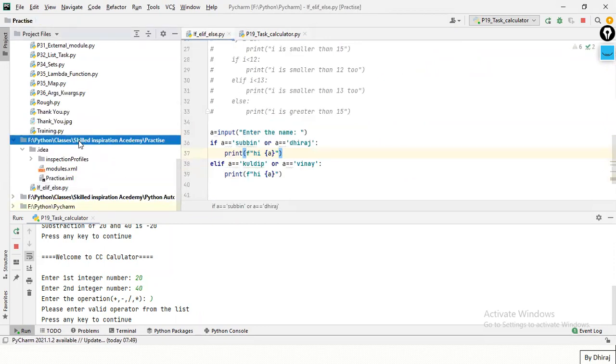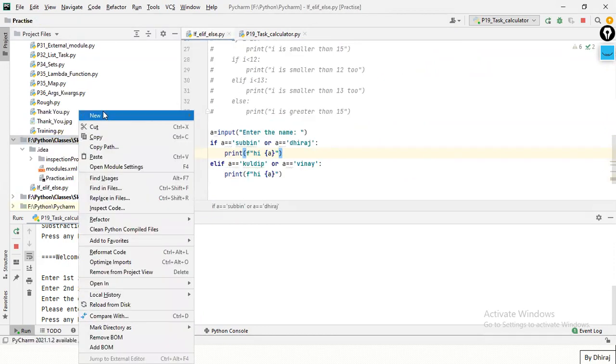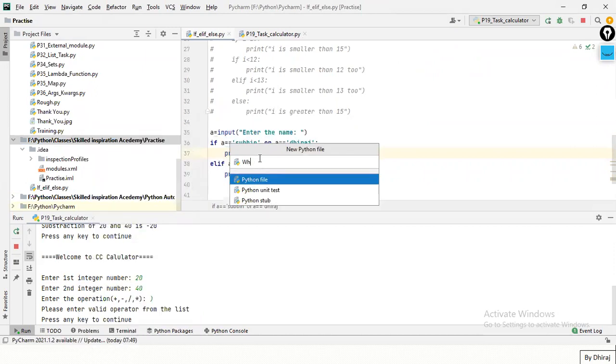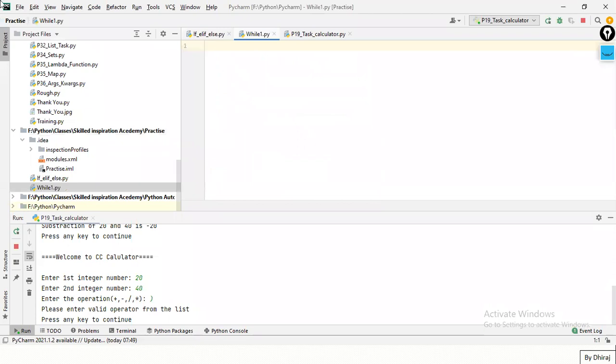Let me create one more file over here, named Python while one. Again, I'm saying do not give a reserved keyword as a file name, such as while or for.